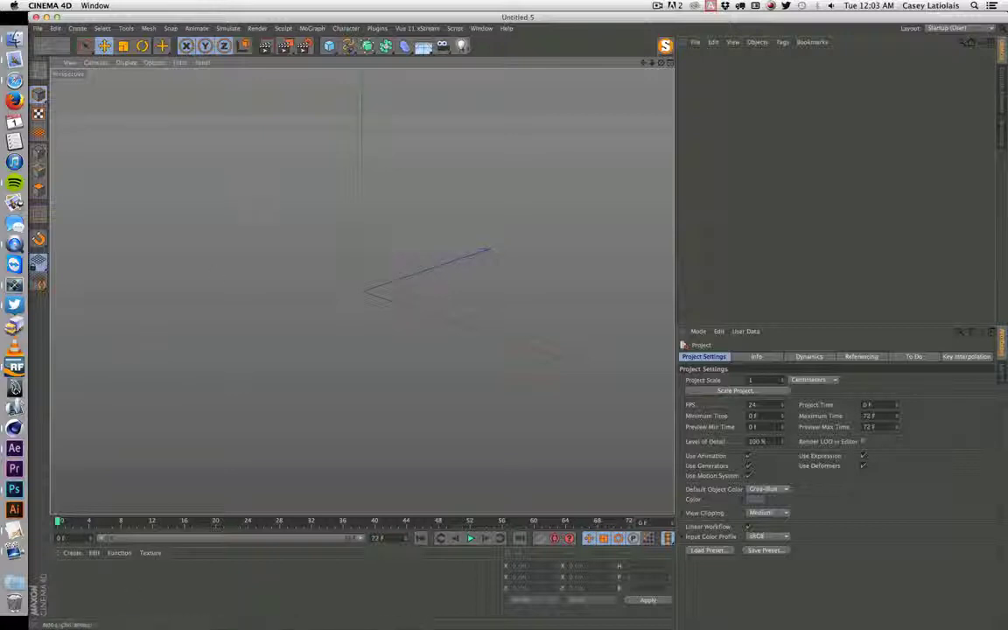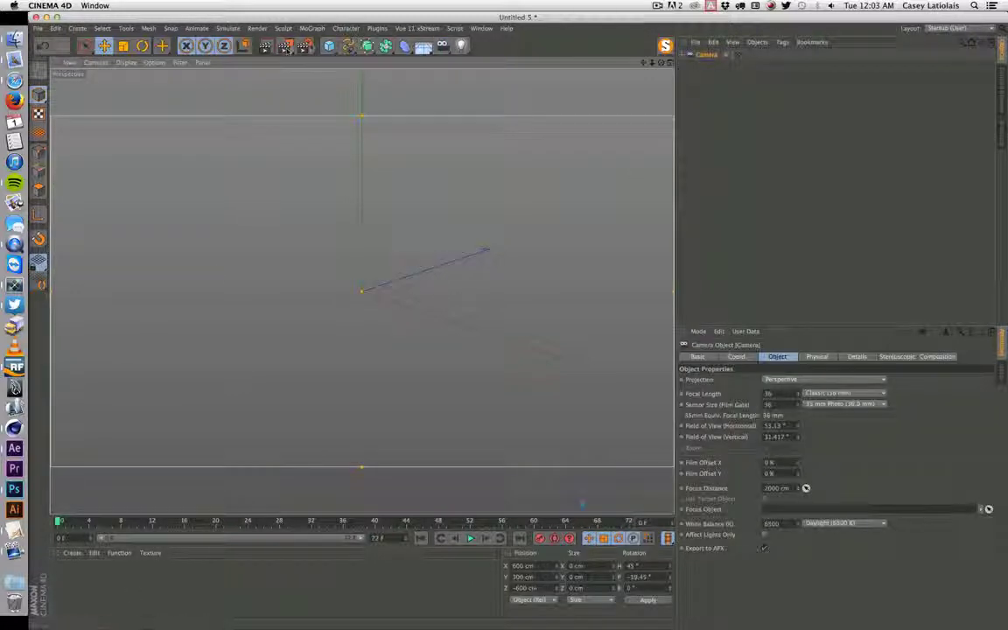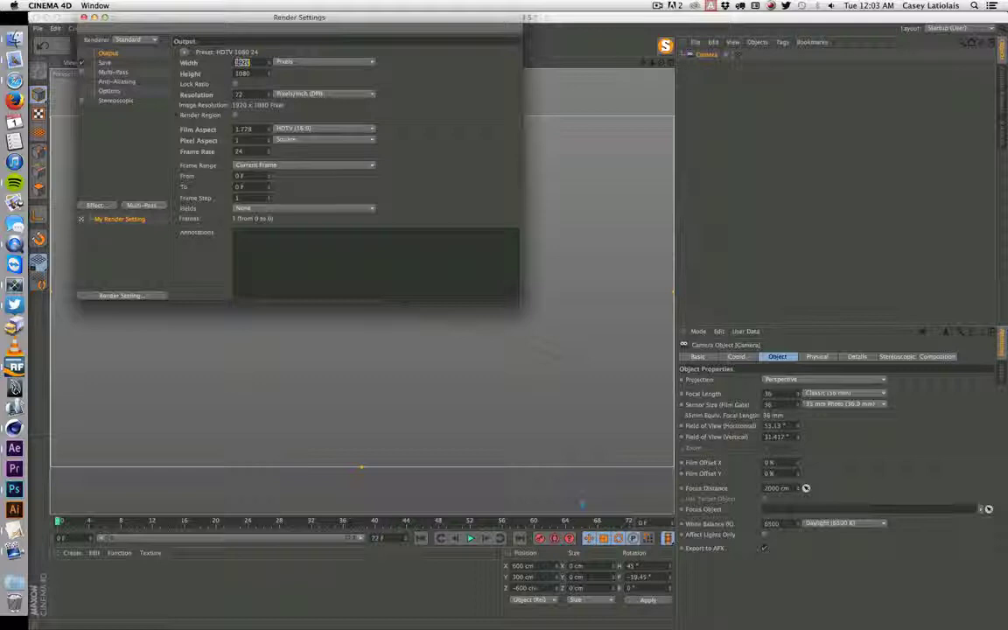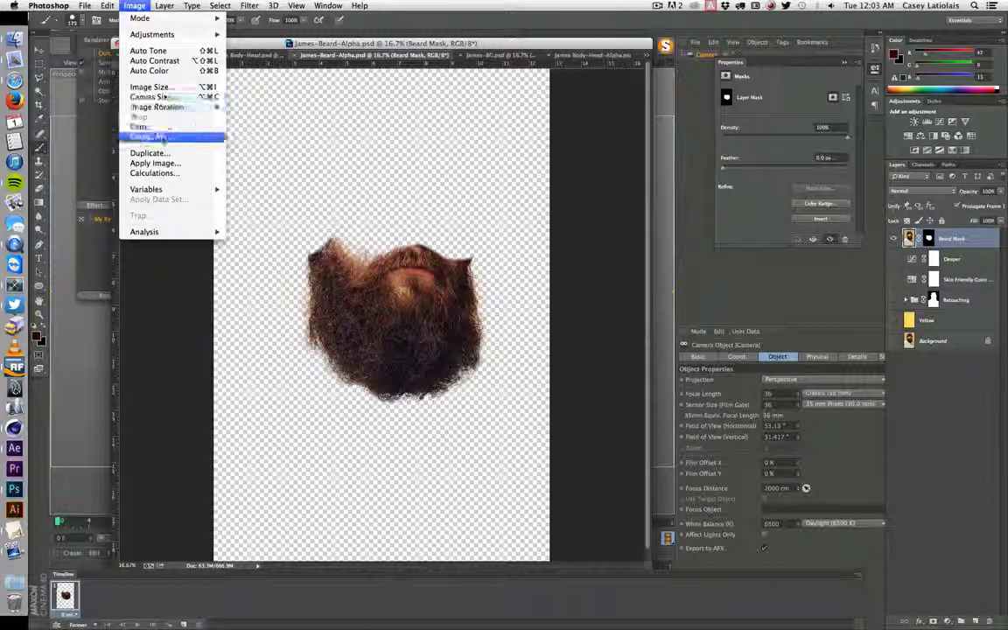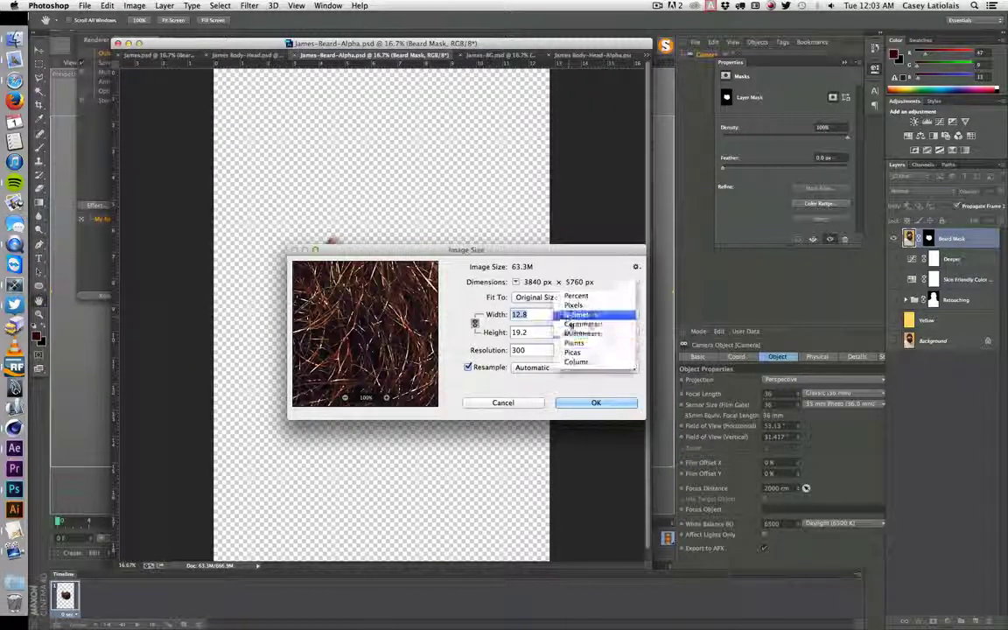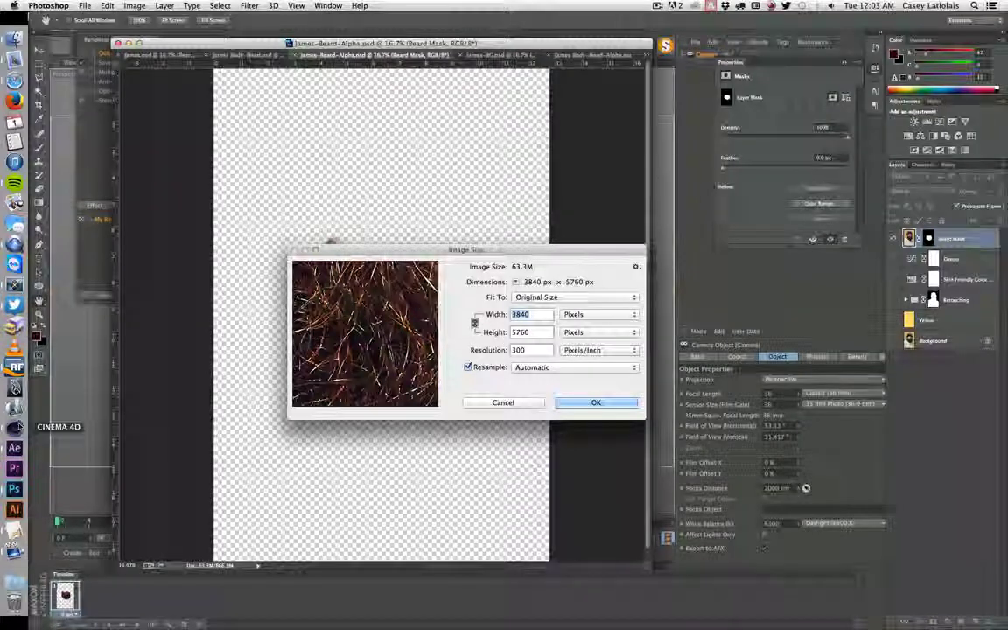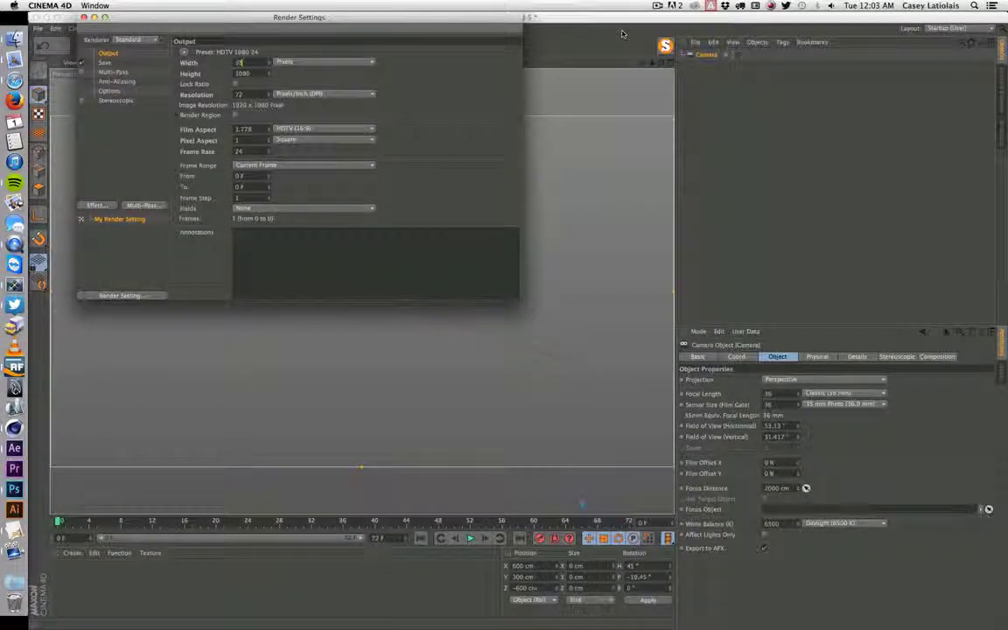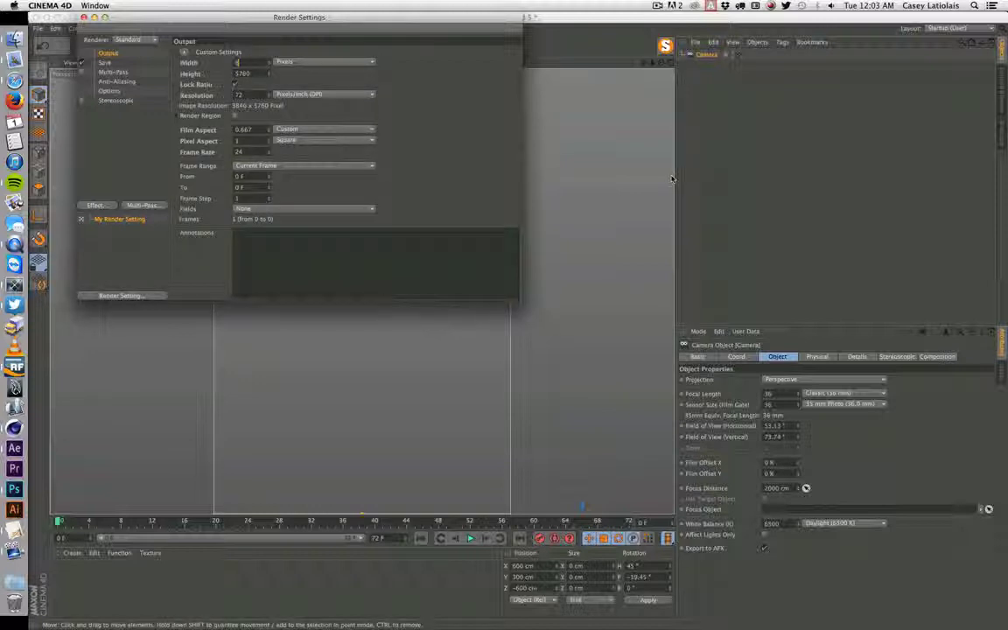Alright, so first off, let me make a camera, and let's change the project setting. We've got to make sure that our aspect ratio is the same as our still that was taken. So this one is 3840 by 5760. So we see our aspect ratio is 0.667. So we'll copy that.